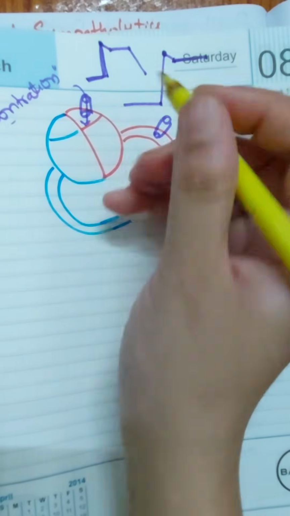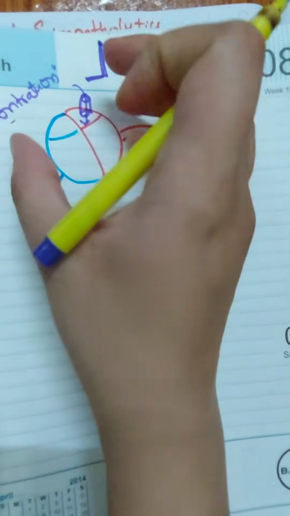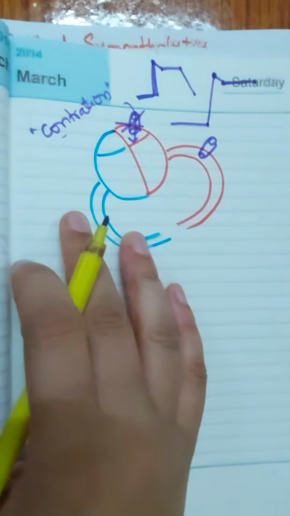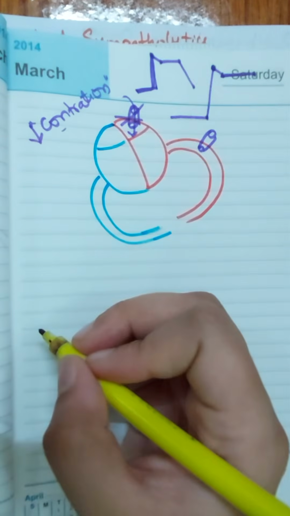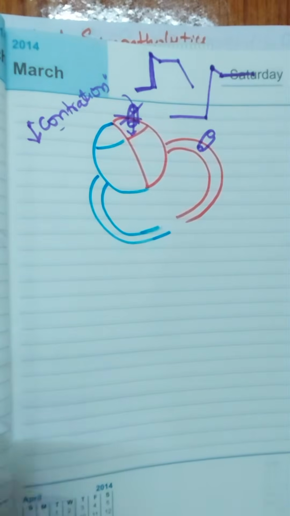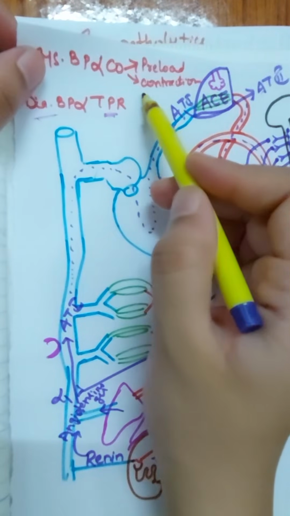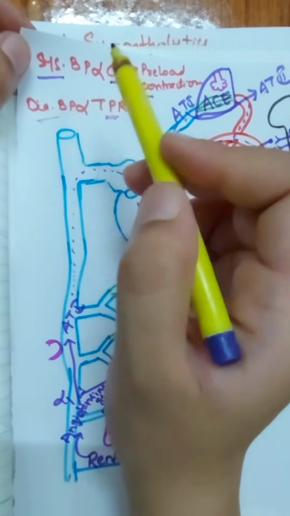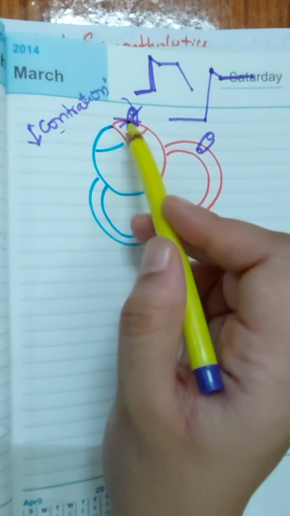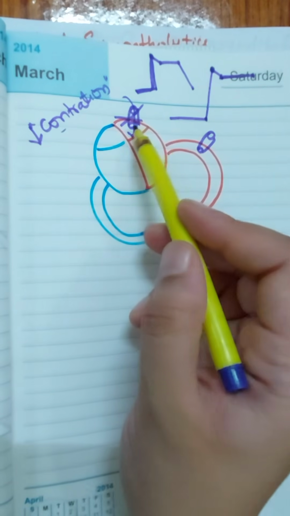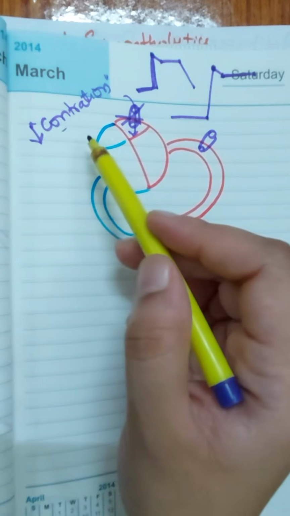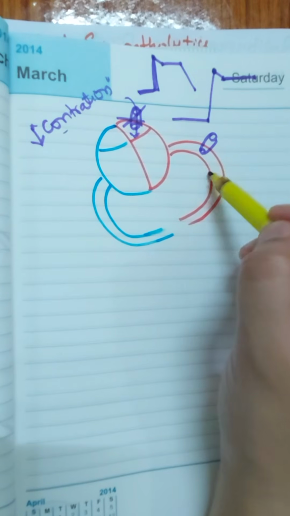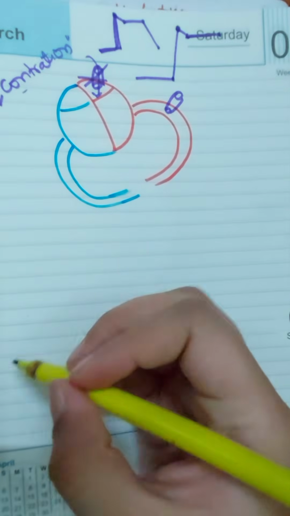Influx of this calcium ion is required for producing contraction of the myocardium, and when we block this calcium channel, it reduces the contraction of the myocardium. And what will happen when the contraction of the myocardium is reduced? It will reduce the cardiac output and thereby reduce the systolic blood pressure. So these calcium channel blockers are reducing the contractility of the heart. Next, talking about how these calcium channel blockers cause vasodilation on these arteries. Now suppose this is your artery.